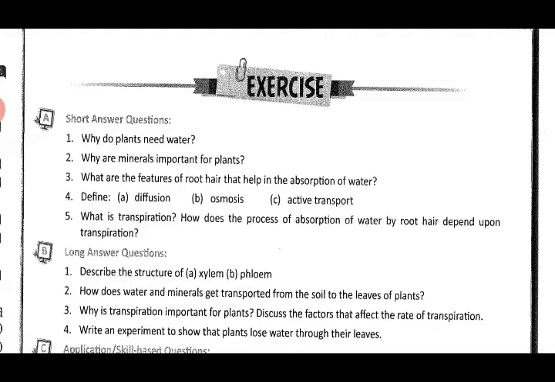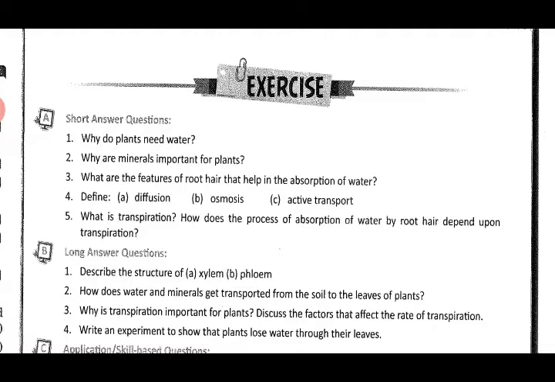How does the process of absorption of water by root hair depend upon transpiration? So the two factors are interdependent. As water is lost through transpiration, more water is absorbed by root hair. They are directly proportional to each other. Is that clear? Next we move on to the long answer questions.